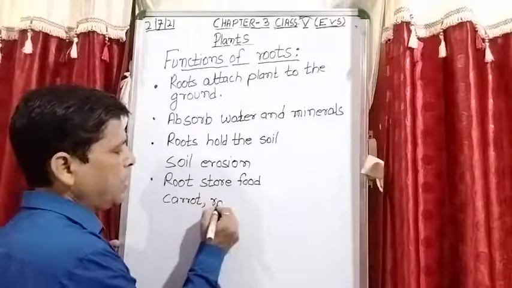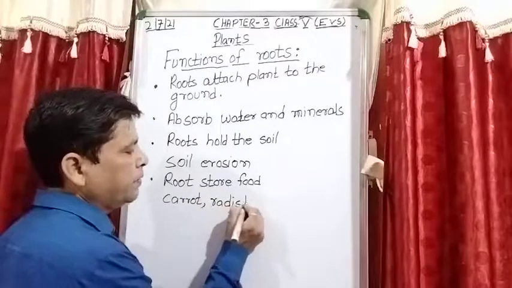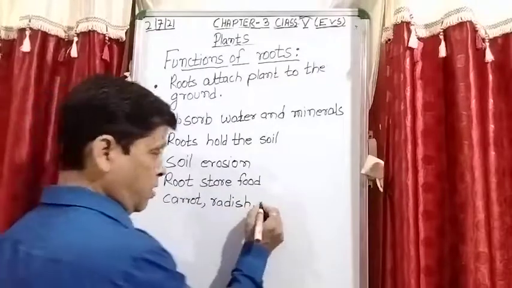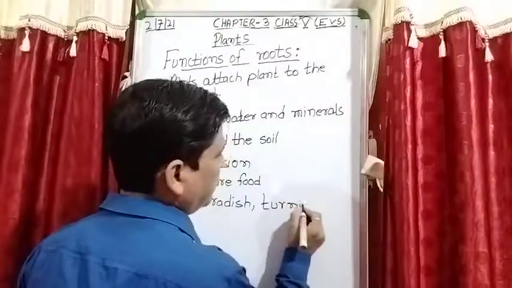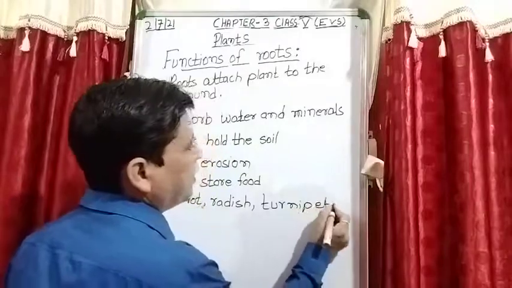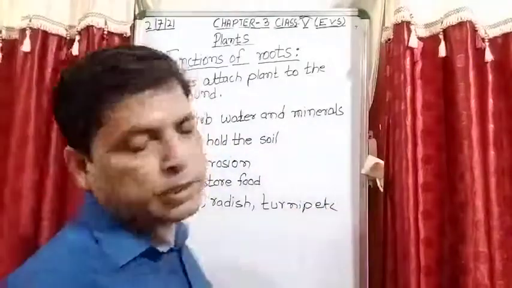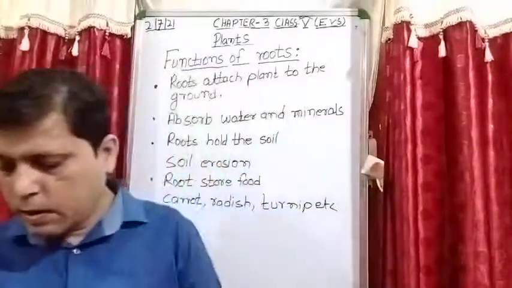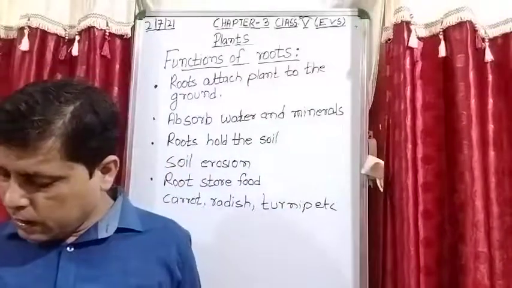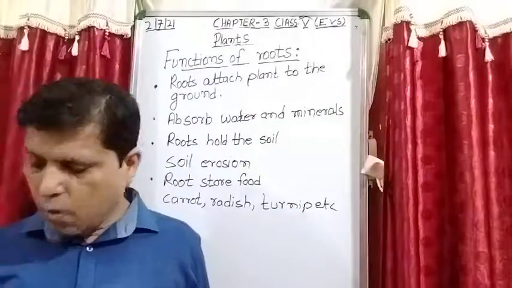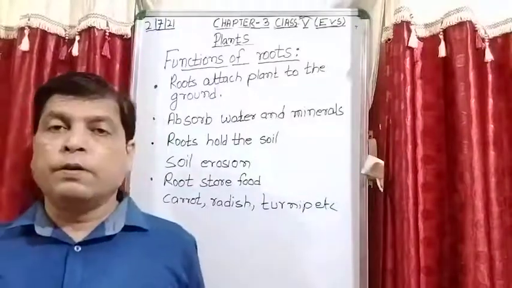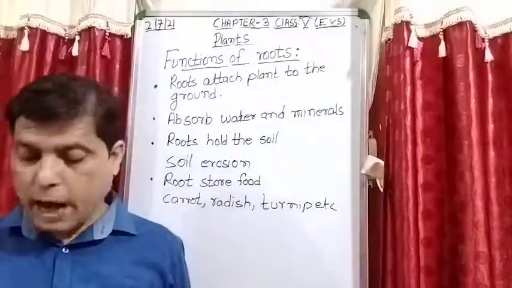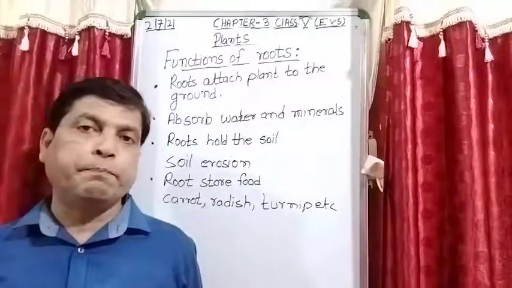Carrot, radish, turnip, and beetroot also. These are the examples of roots which store extra food in them.